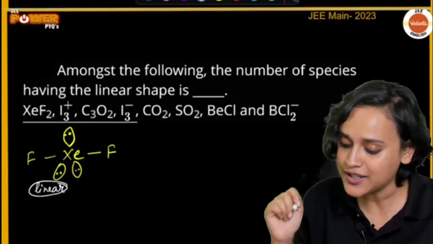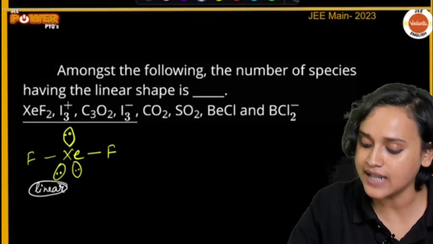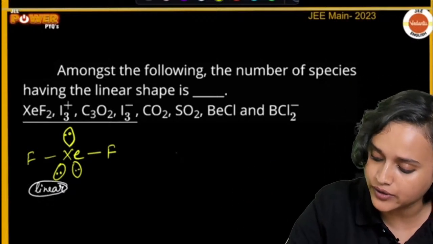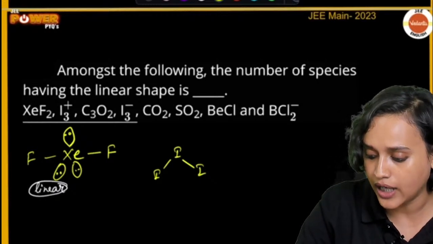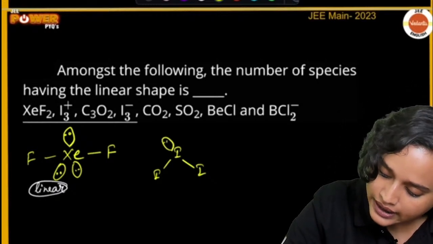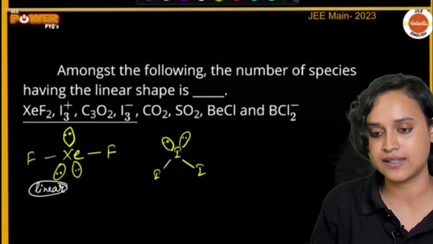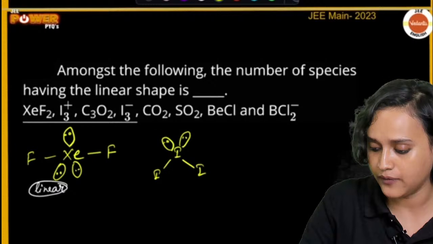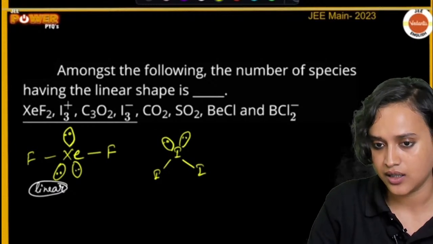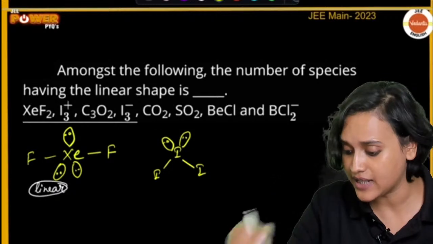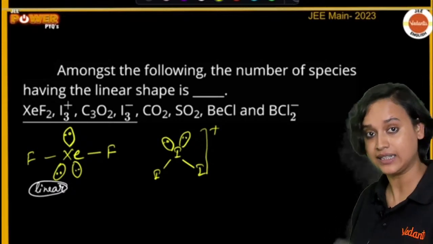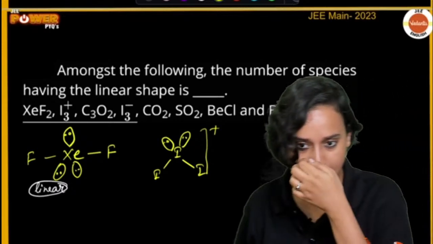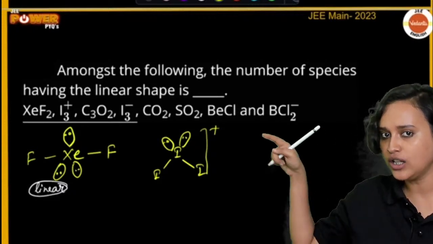Okay. Next one is I3 plus. Chalo, let us draw it for I3 plus. So we will have iodine here, then let's draw another I here, and another I here. There should be 7 electrons, but this is I3 plus, right? So 1 electron less. Are you guys understanding? This will have 1 electron less.